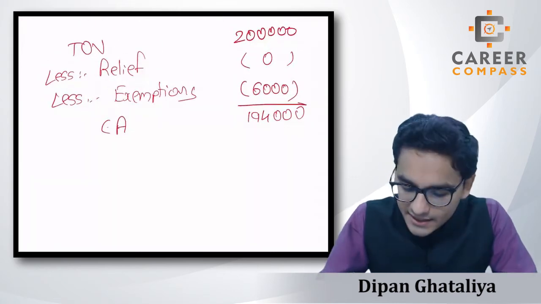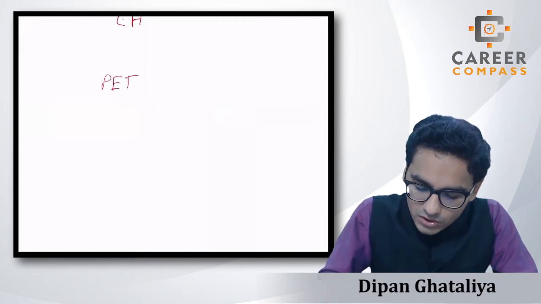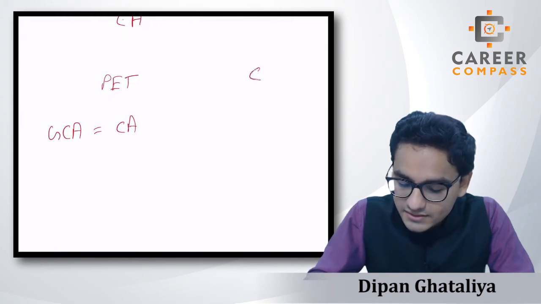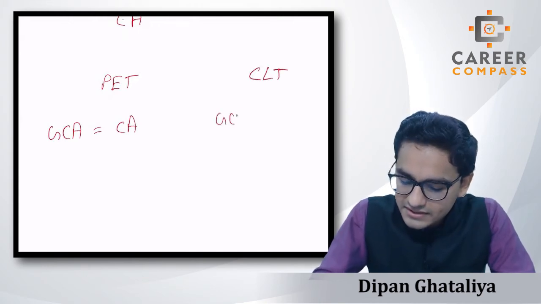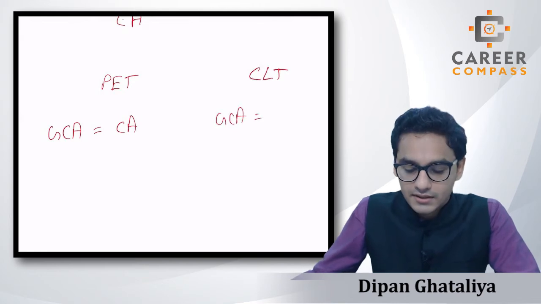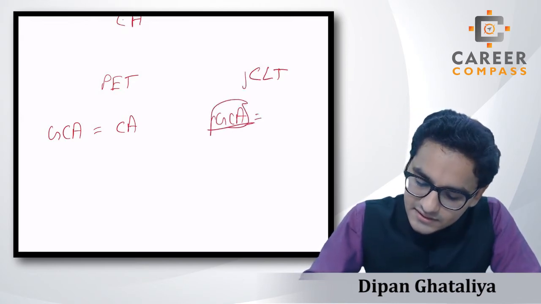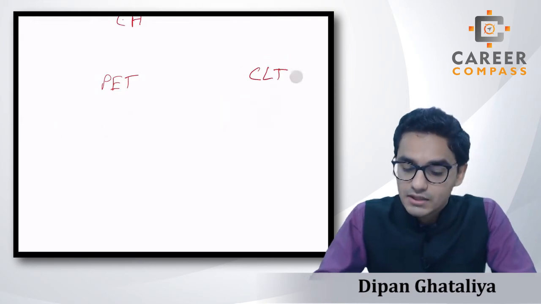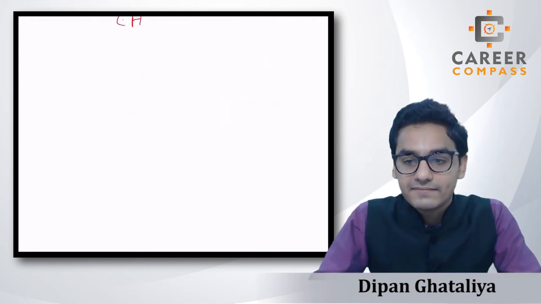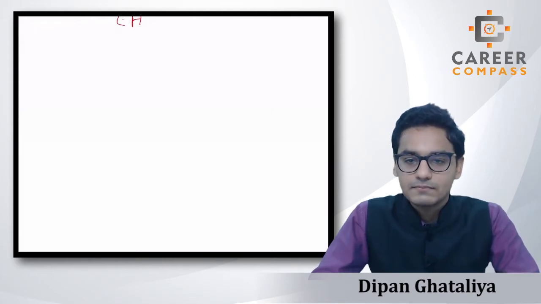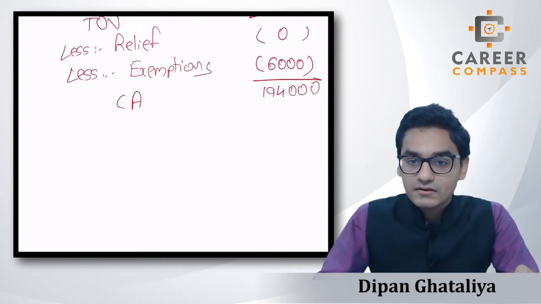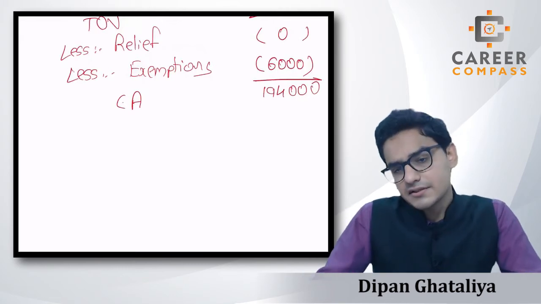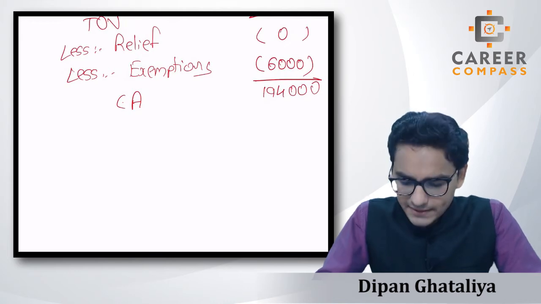Students, please remember that in the case of the PET, the gross chargeable amount is equal to the chargeable amount. But it's not the case with the CLT, students. The gross chargeable amount is not just the chargeable amount; we are going to learn what a GCA is in the case of the CLT. But for the temporary purpose, please remember that GCA and CA, that means gross chargeable amount and chargeable amount, are different things, students. Please do not mix up both. So here we have just got the chargeable amount. Please just remember the pro forma. Now how do we calculate the GCA, students? That we are going to see.